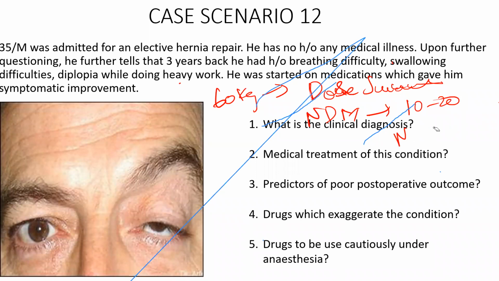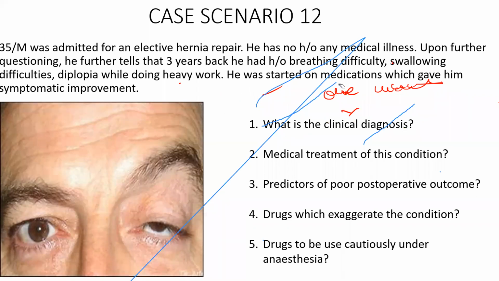Sir, why less for non-depolarizing? Non-depolarizing is a competitive blocker, isn't it? So when there is already a lower number of receptors, what happens? It can block easily. Yes. And in what range, sir? Just 10 to 20% of the conventional dose. If giving 10 milligram, just 1 to 2 milligram is enough in this type of patients.